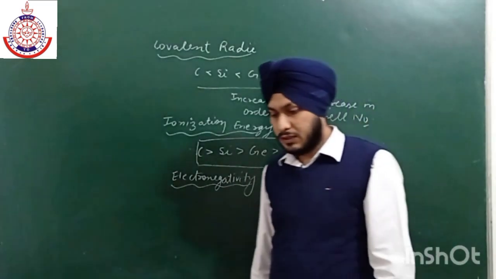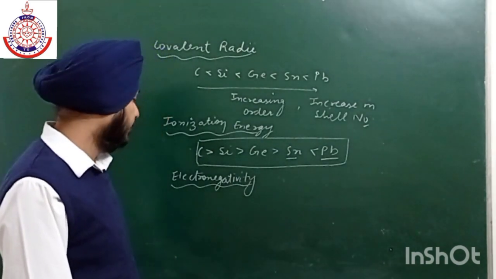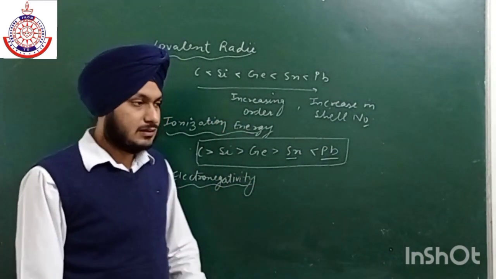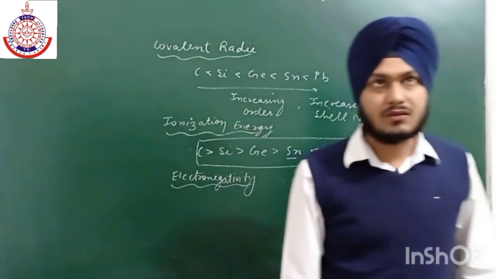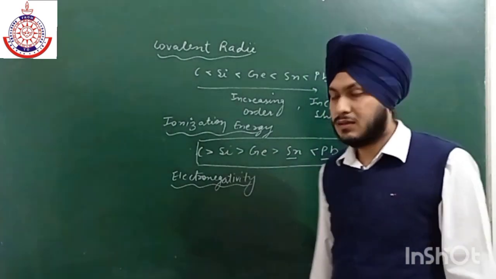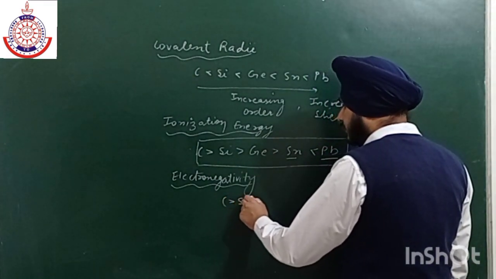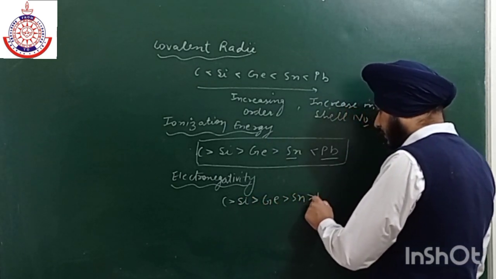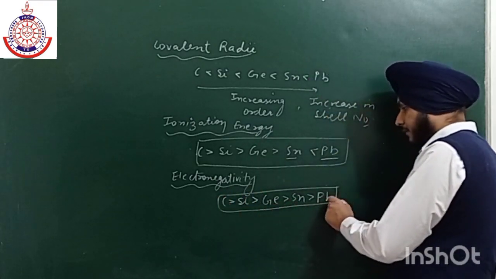Now if we talk about electronegativity, the order of electronegativity is the same as in this case, but the order is regular. Carbon is more electronegative than silicon, silicon is more electronegative than germanium, then we have tin, and then we have lead. So this is the order for electronegativity.